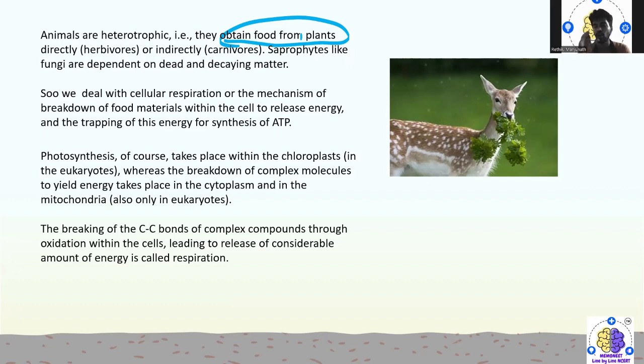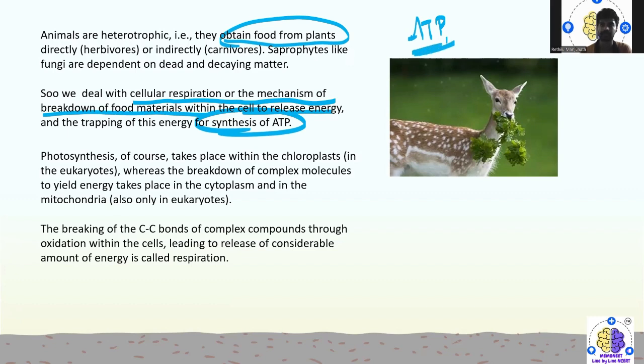So in general, all living organisms directly or indirectly depend on plants for food or energy. So we deal with cellular respiration, the mechanism of breaking down food materials within the cell to release energy, and then we trap that energy for the synthesis of ATP. Photosynthesis, of course, takes place within the chloroplast.